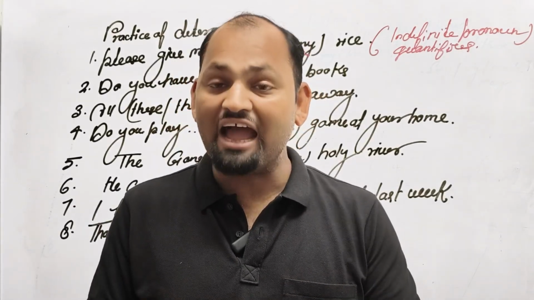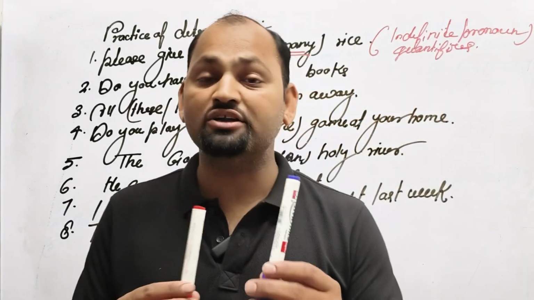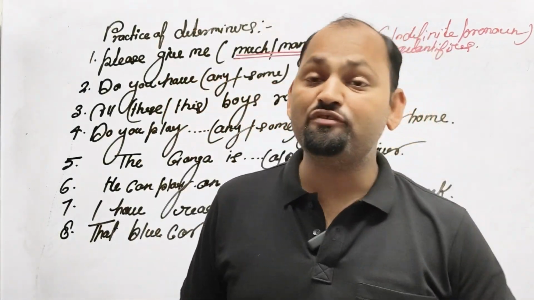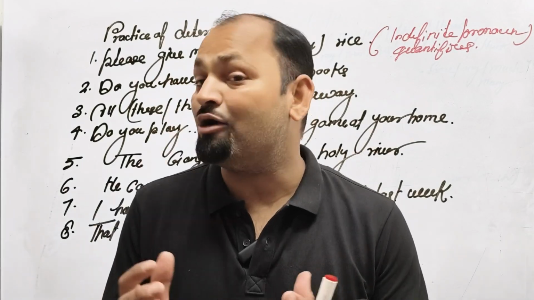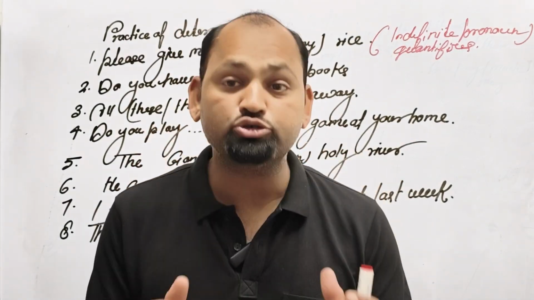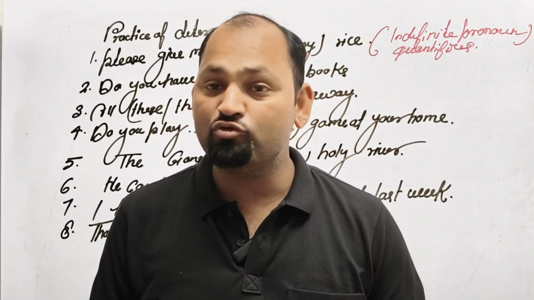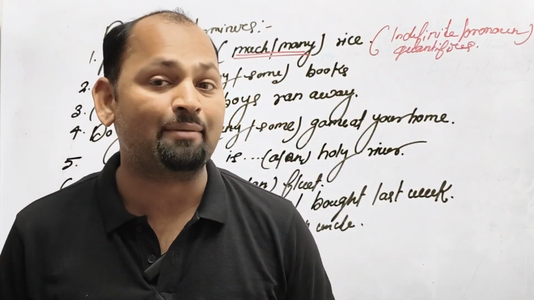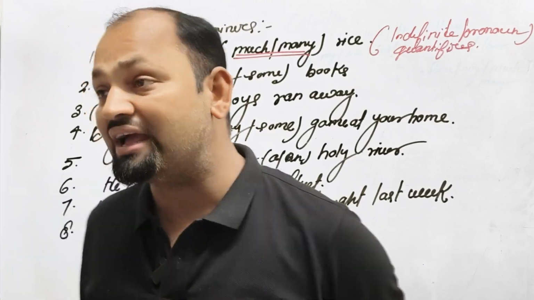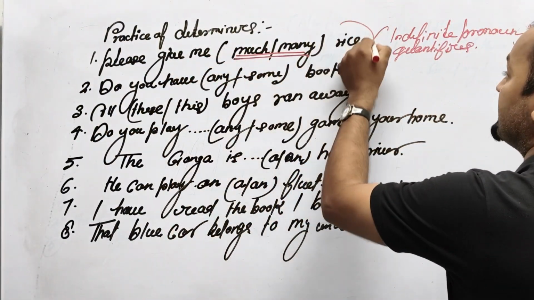I have many markers. It means that I have 1, 2, 3 markers. If I say I have many markers, it is countable, I can count them. If I say I have a few water, I am talking about a quantity. Now look here, I said please give me rice.